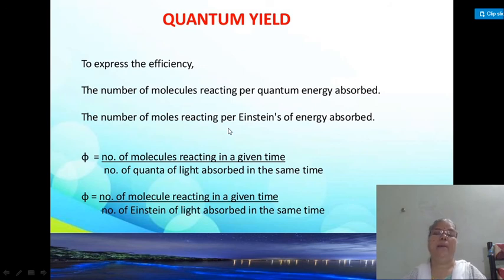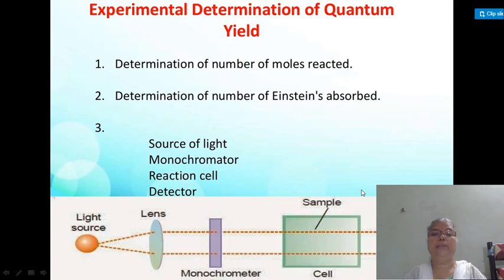Simply remember that quantum yield explains to what extent a photochemical reaction occurs, and it is a mere number. It is the ratio of the number of molecules reacted to the number of Einsteins absorbed. This ratio gives the quantum efficiency of the photochemical reaction.